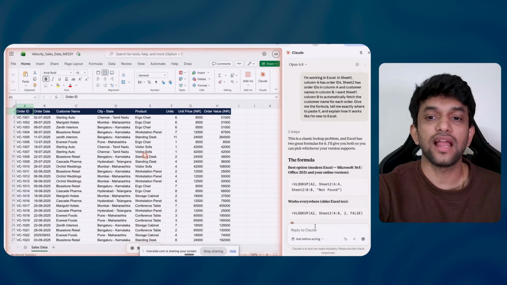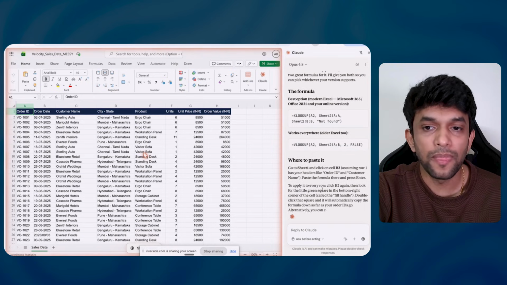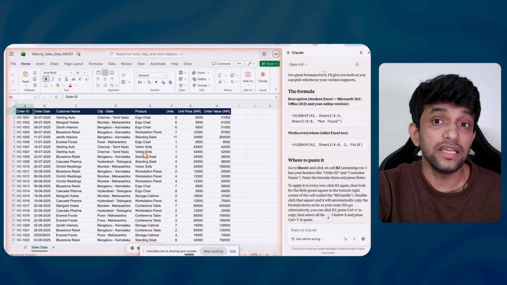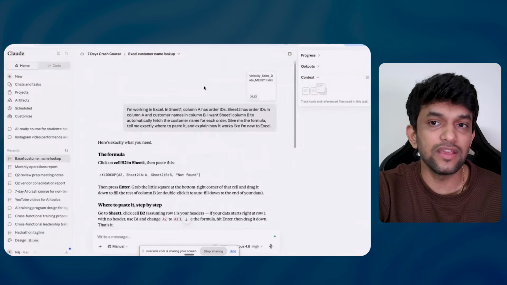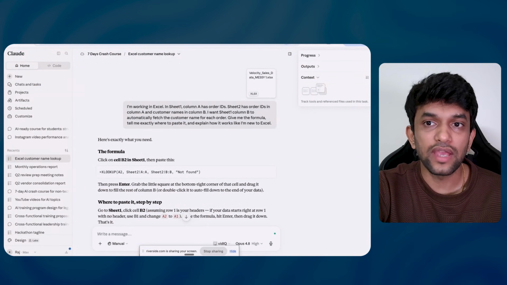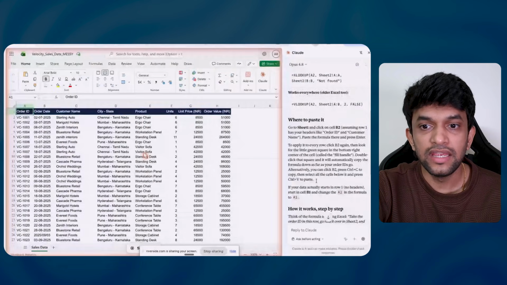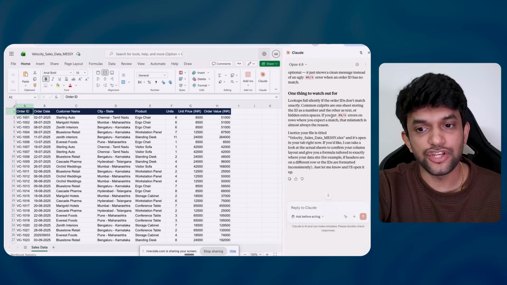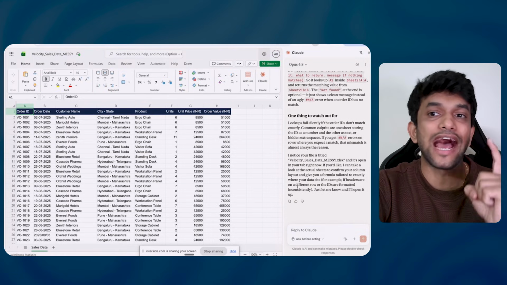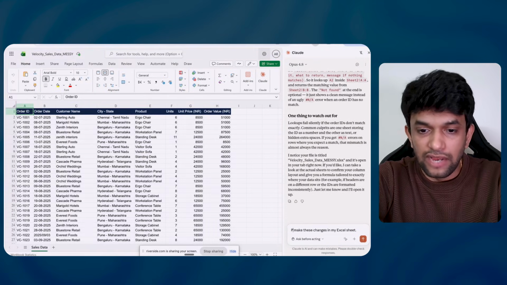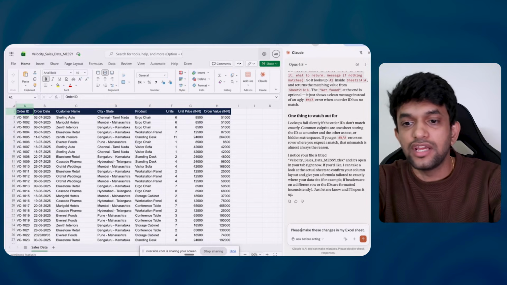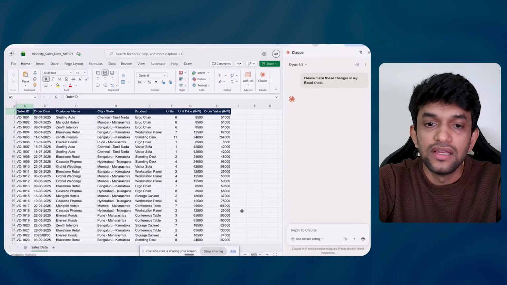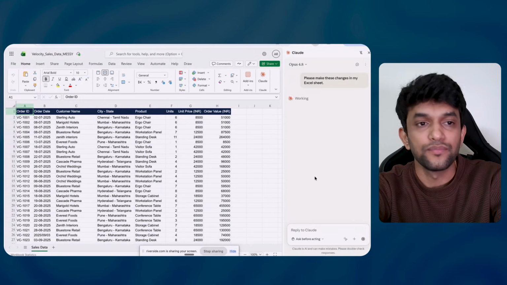Now it is saying it is the classic lookup problem. It is telling me step by step. See, in this one, it was giving me step by step. Here, it is again giving me suggestions. But now in the Chrome extension, I can make AI do my work. I've asked it, please make these changes in my Excel sheet. So let us see if it is doing it or not.